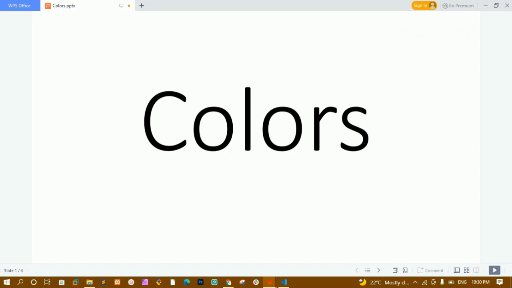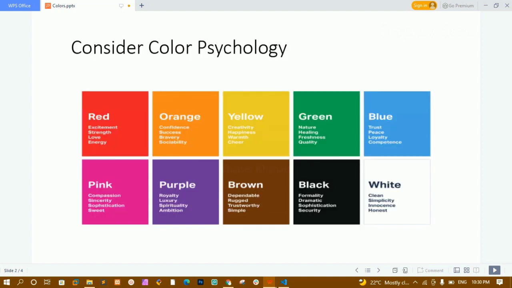What are the ways of giving colors, and I will tell you where to pick the colors from, how you can make the colors, and how you have to select them. Each and every company or hospital, whatever colors they give to their company and their posters, each and every color has its own meaning. So we should know the psychological meaning of each and every color.